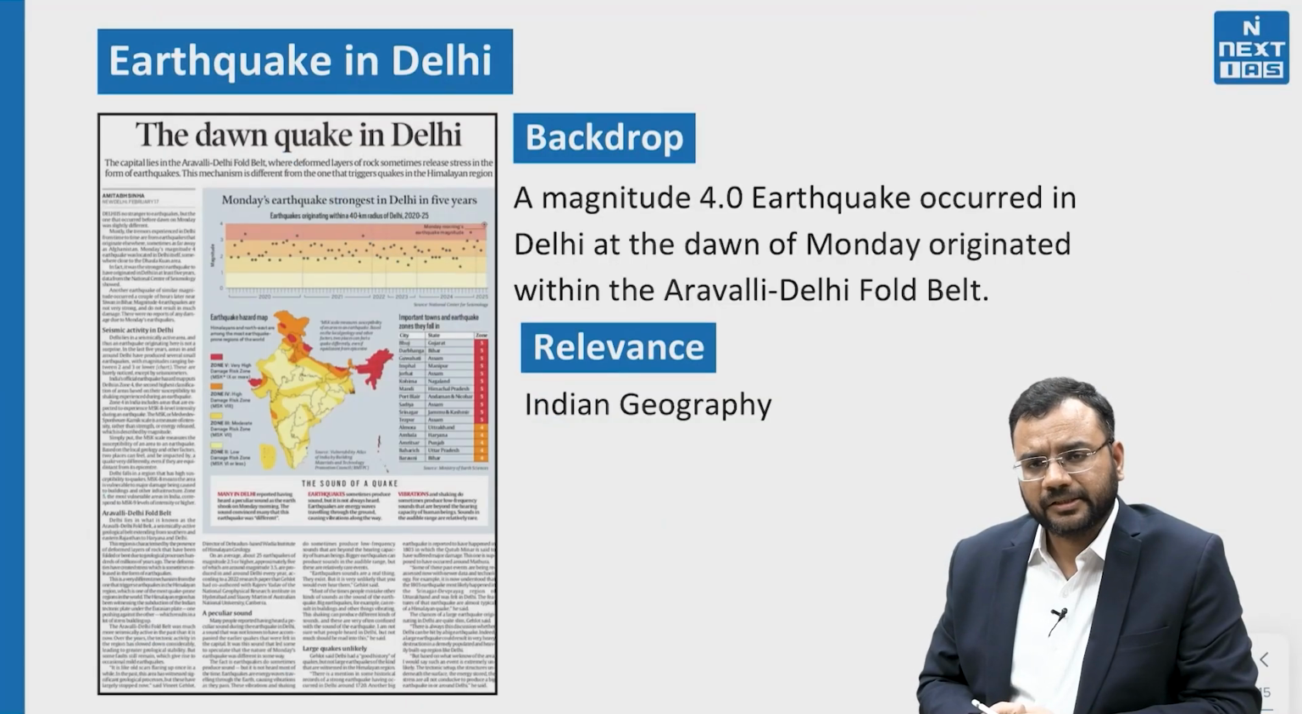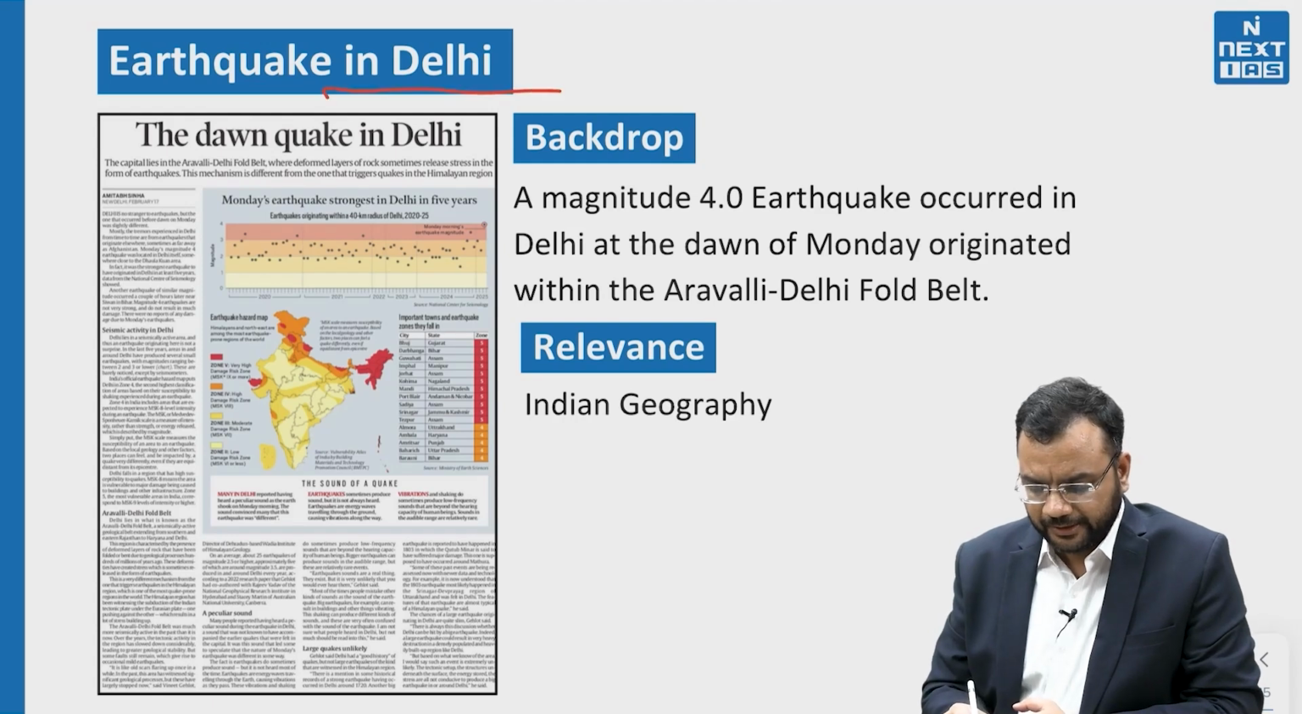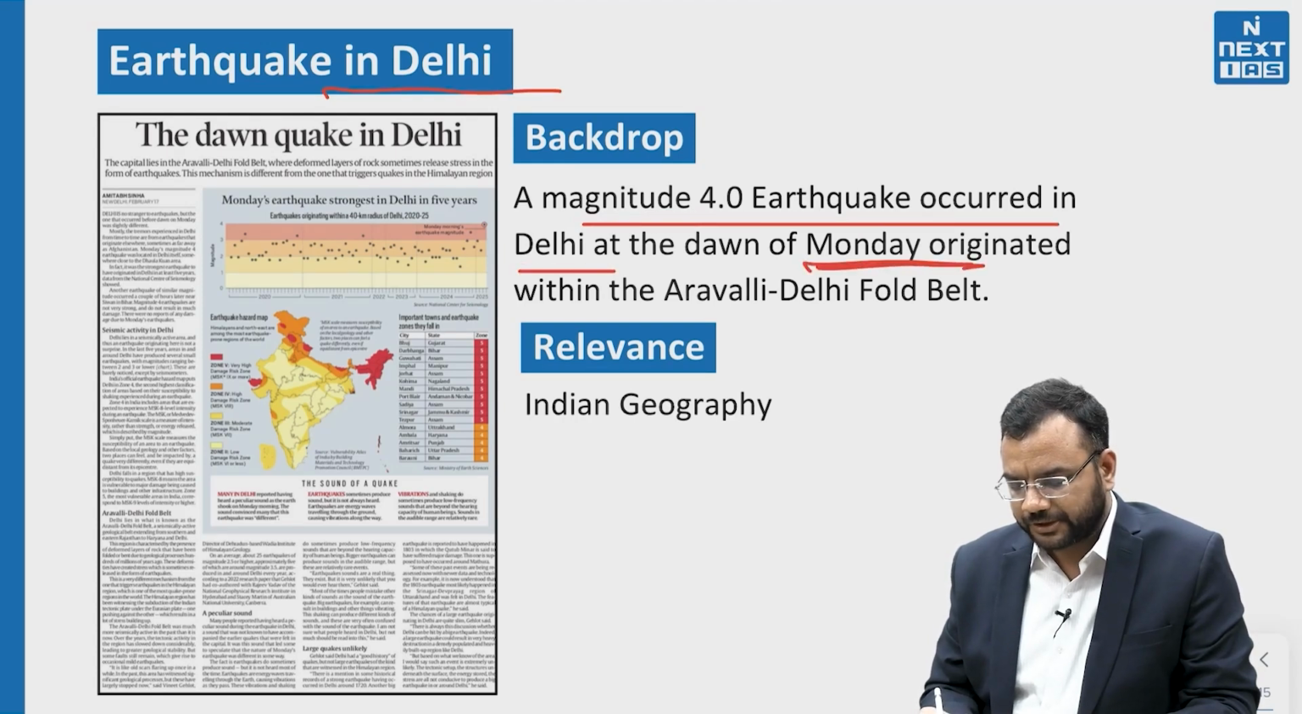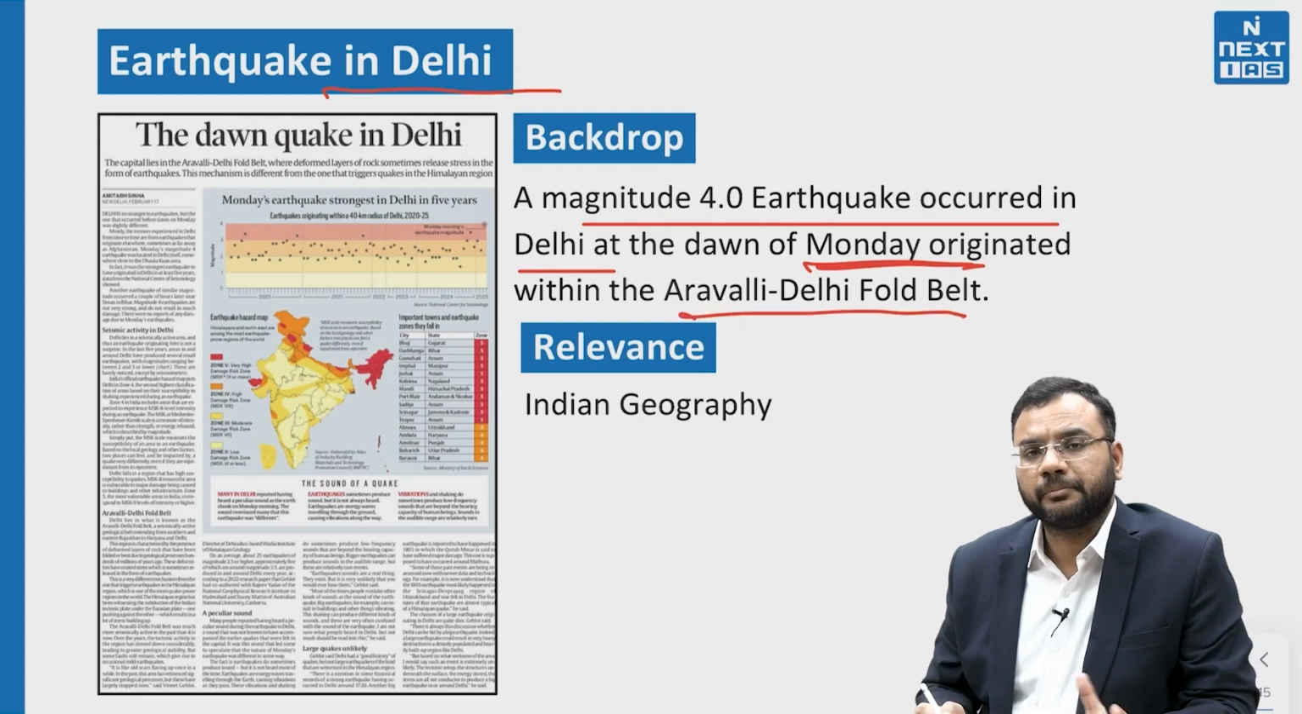Now we will discuss another article which has come in our Indian Express newspaper and also the Hindu newspaper. The article is regarding the earthquake in Delhi. The backdrop of this article is a magnitude 4.0 earthquake that occurred in Delhi at the dawn of Monday, originating within the Aravalli Delhi fault belt.